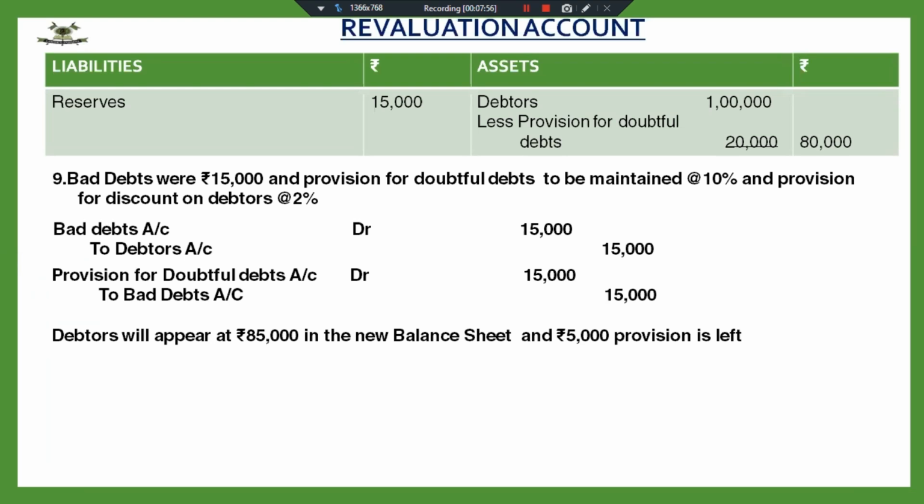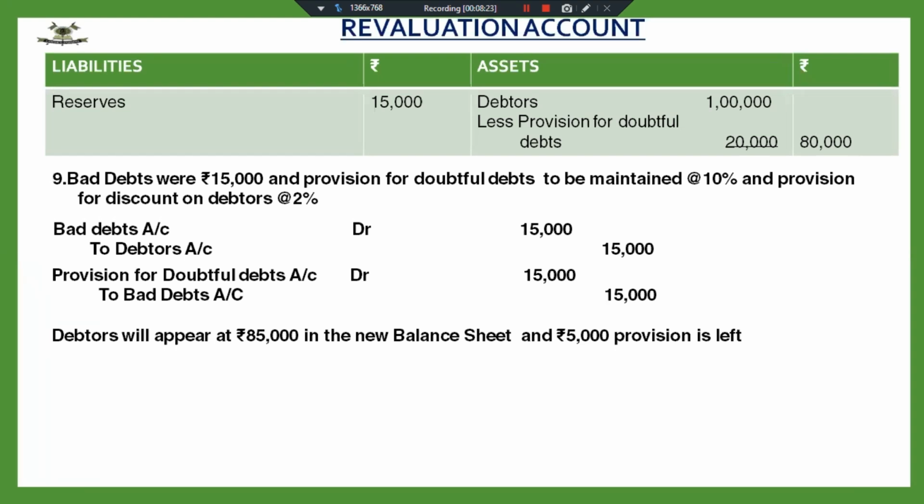No. Yes, got the right answer also, I think Ishika has sent the right answer. No, 1700 is also not correct. Let's see now. I wanted you to calculate, yes, getting the right answer as well. But I wanted you to calculate so that you also know the difference where you are committing the mistake. Fine. My debtors will now appear in the balance sheet at 85,000.